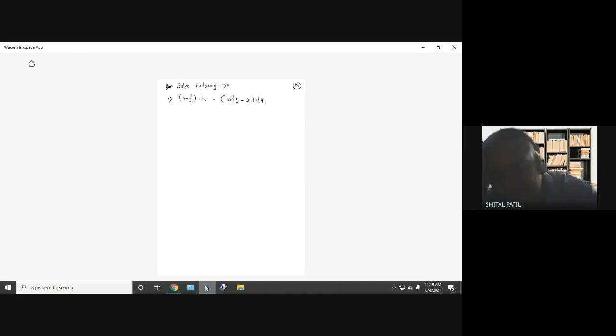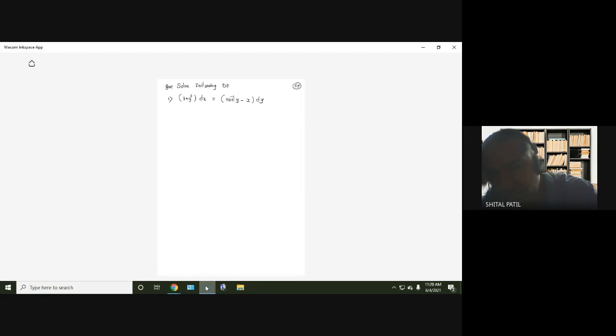Can we separate x and y? See, on the left hand side we have 1 plus y square, a function of y, and then dx. So x and y are separated on the left hand side, whereas on the right hand side we have tan inverse y minus x. That cannot be separated right now. So it is not in variable separable form. You might have understood.